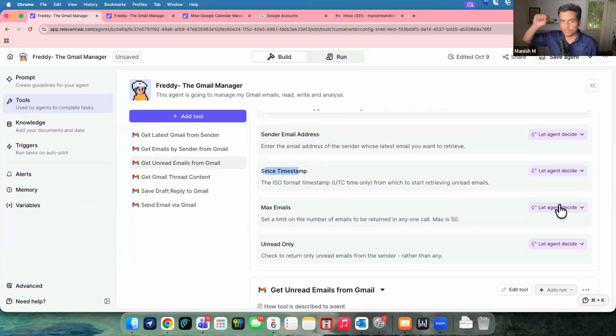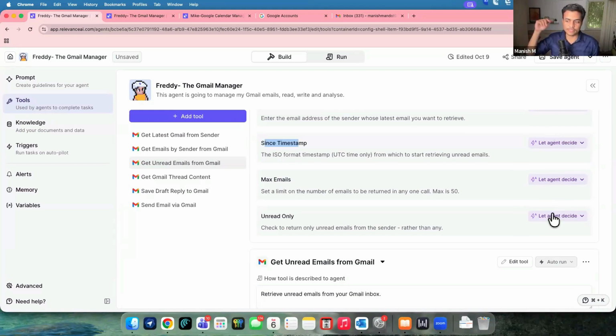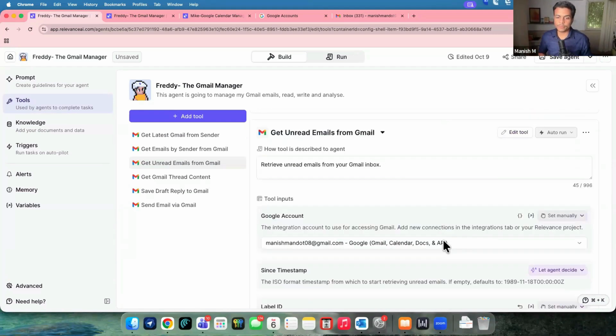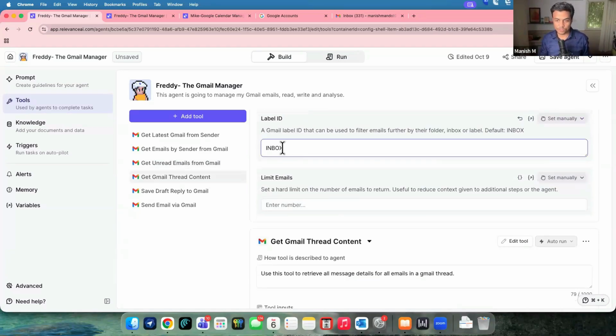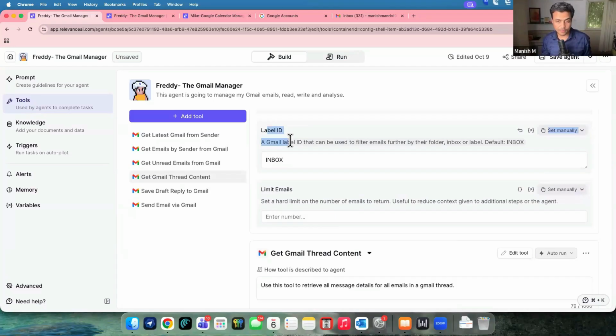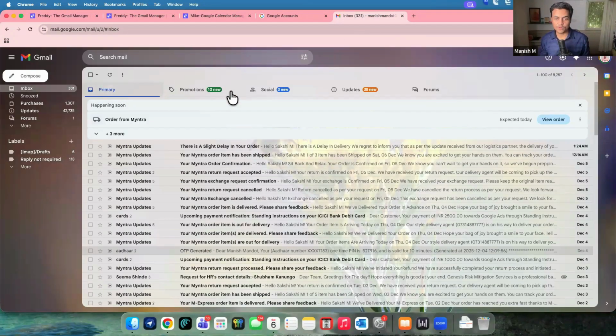Similar way, how we toggle or how we click on n8n, let agent decide, let agent decide. Same way, all the parameters we can define either ourselves, or we can say let the AI agent decide what to do with them. Further down, unread email from Gmail. Same thing. You can choose which email ID, or let's say which particular mailbox you want to configure. You want to pick this, so from primary or inbox label, or you want to go with promotions, social updates, and so on.